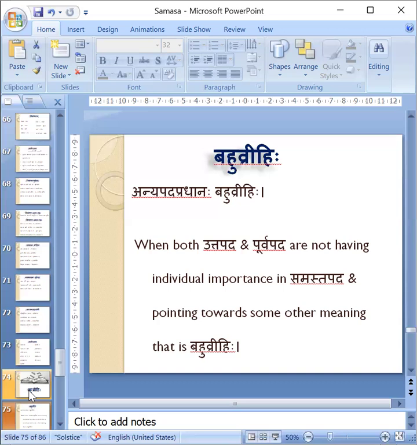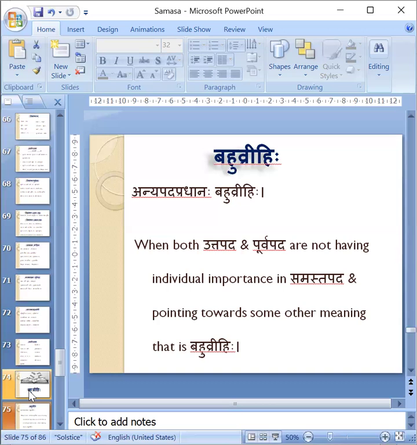For Panchami, we have Bhaya, Agata, Mukta, these three. For Saptami, we have the words which give the meaning of Kushala. Leaving these all, if any other words are there and we want to make Tatpurusha Samasa, then we have to use Shashti Vibhakti.